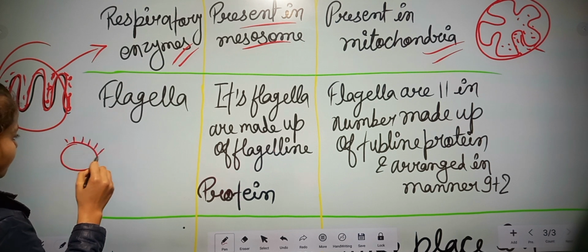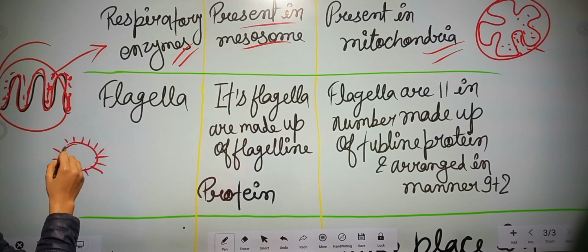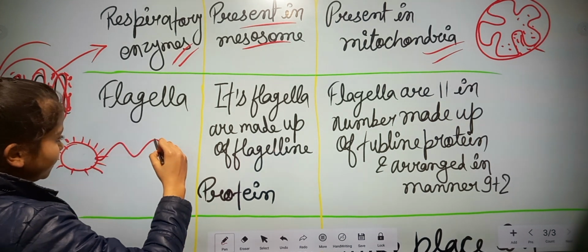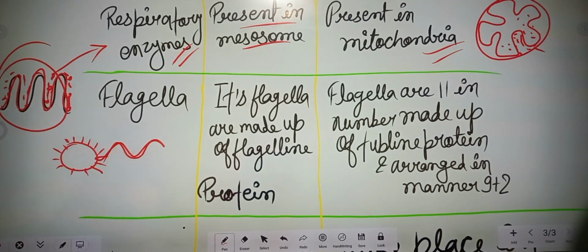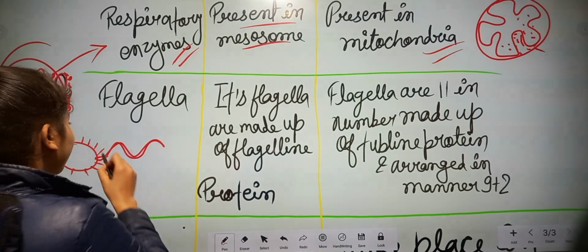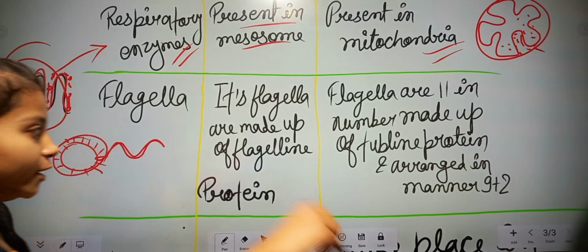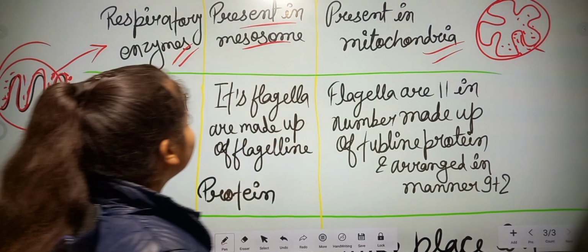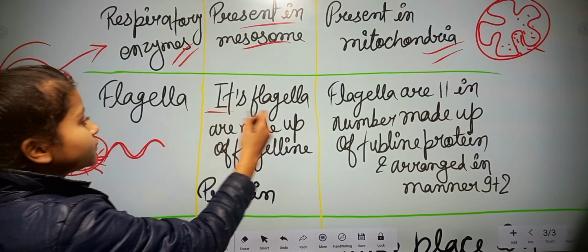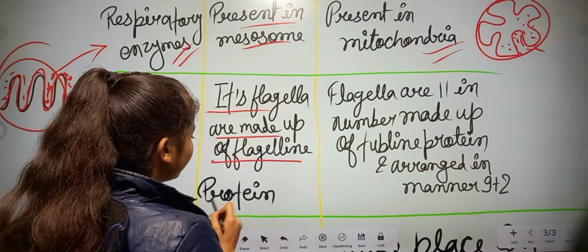Cilia is like a hair-like projection of the cell. It is known as cilia, and flagella is like a tail. This tail helps the cell to move here and there. In a prokaryotic cell, flagella are made up of flagellin protein.